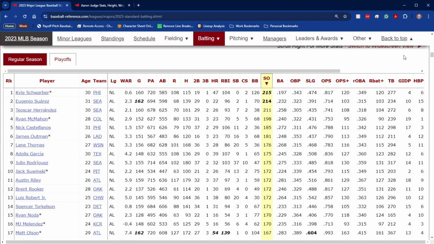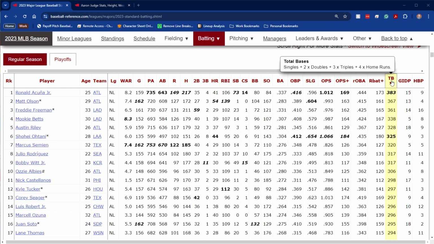And on average, in 2023, the average was 186. But, as we can see here, exceptional players can get 300 or more. And really exceptional players can get closer to 400. 383, that is exceptional. Way exceptional. Over 300 is exceptional. 383 is really exceptional. And we'll come back to that when we talk about rate stats here in a moment.